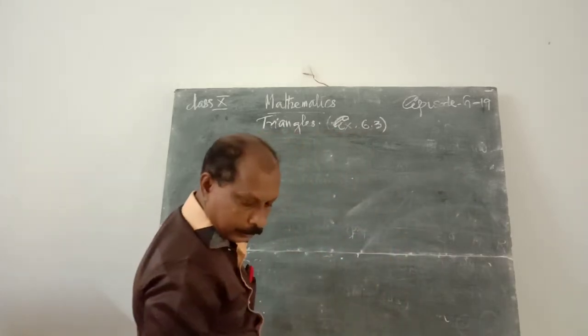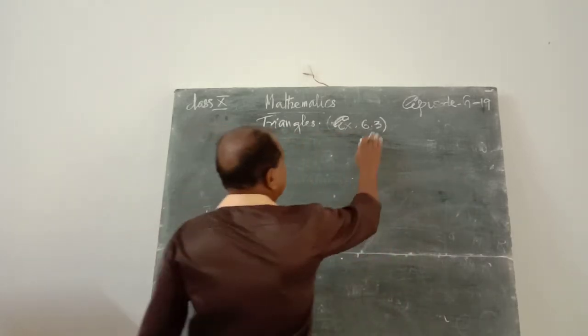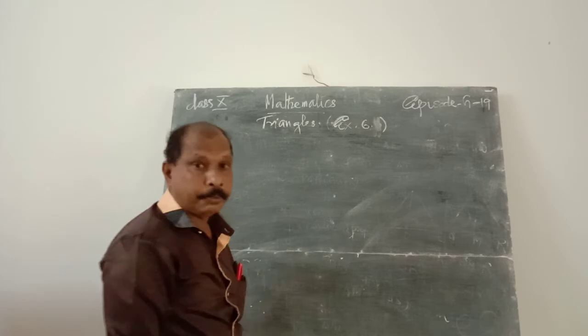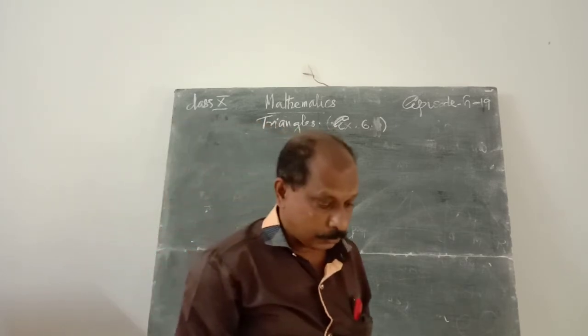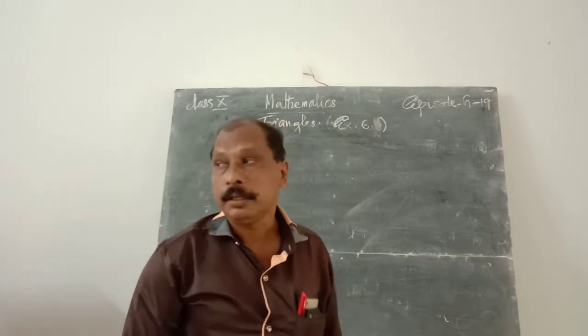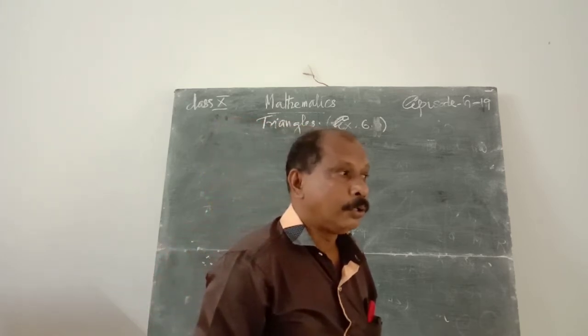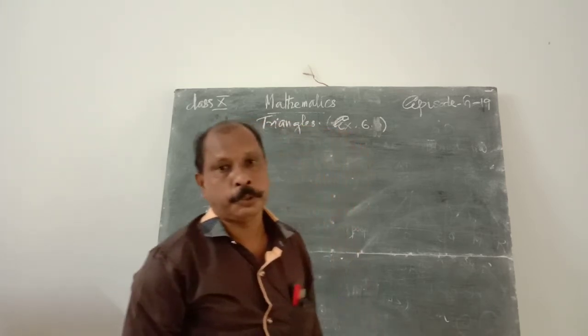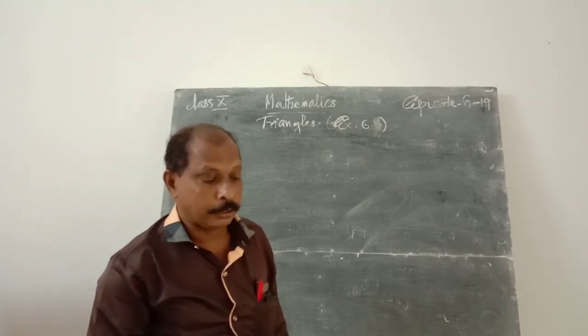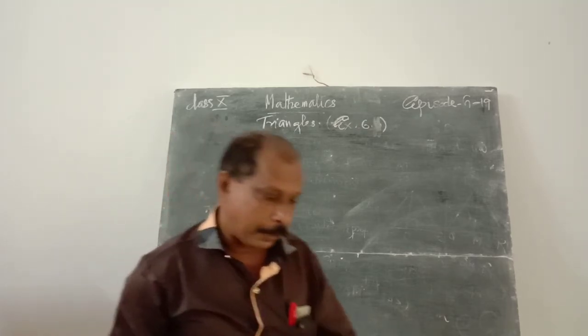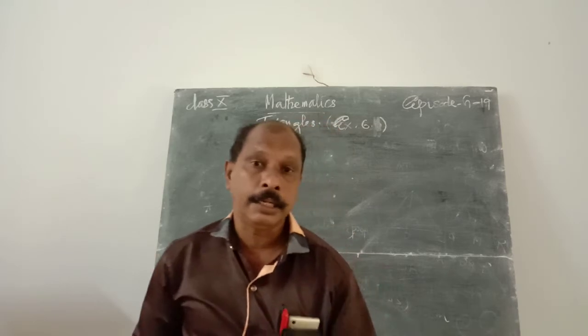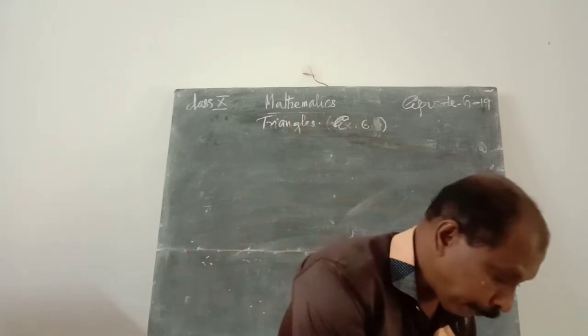Okay, this is exercise 6.3. Then 6.4 is not in the syllabus. That means the ratio of the areas of similar triangles is equal to the square of the ratio of their corresponding sides. That will be eliminated from your topic. Therefore, let us consider exercise 6.5.